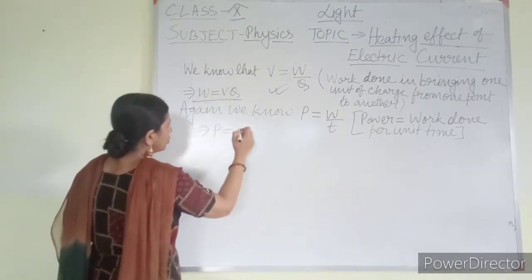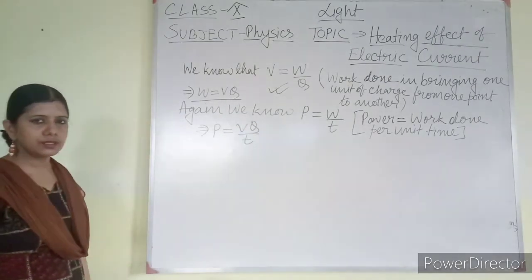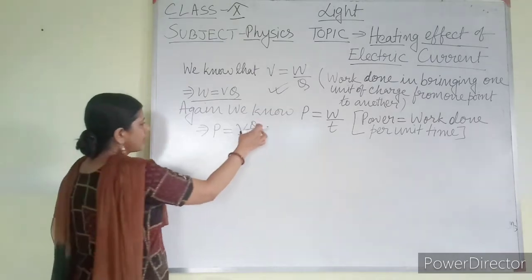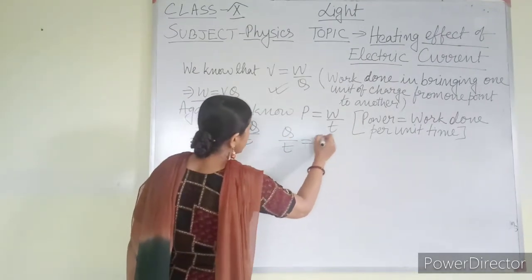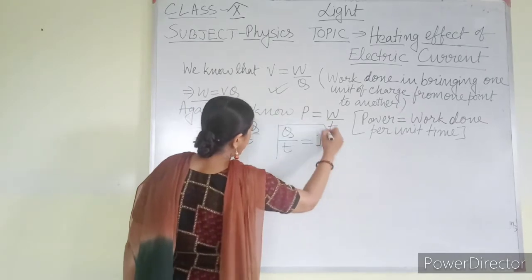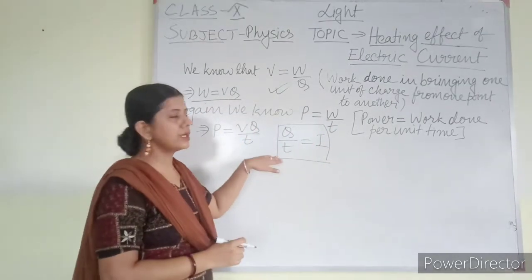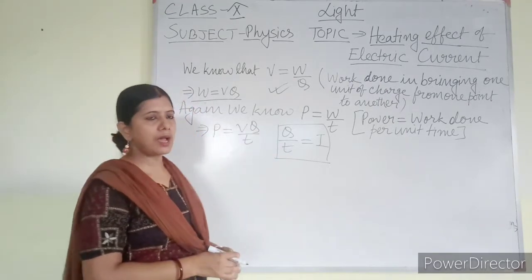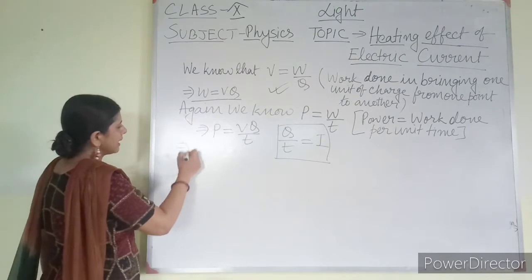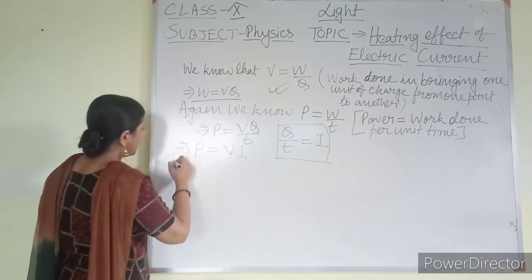So P equals VQ by T. Now what is Q by T? Q by T equals I, that I know. Electric current equals charge flowing per unit time. So Q by T equals I. So this formula can be changed as P equals V into I.